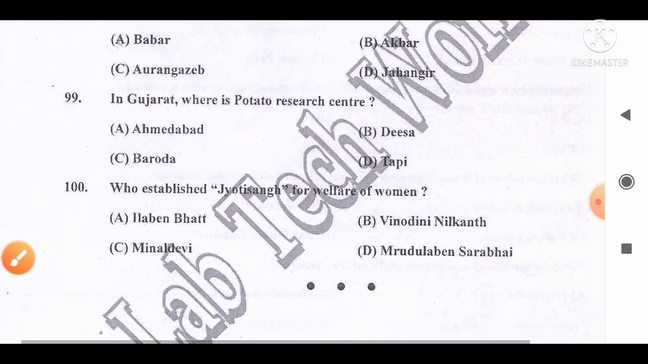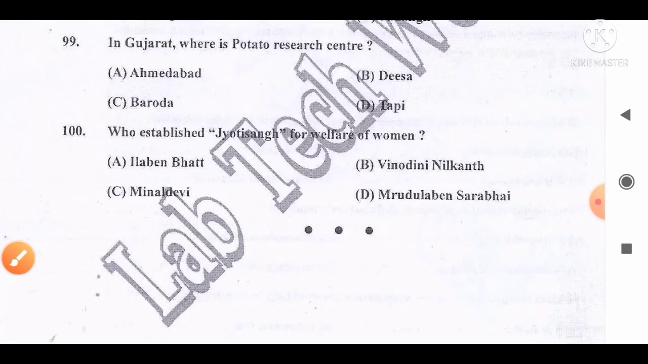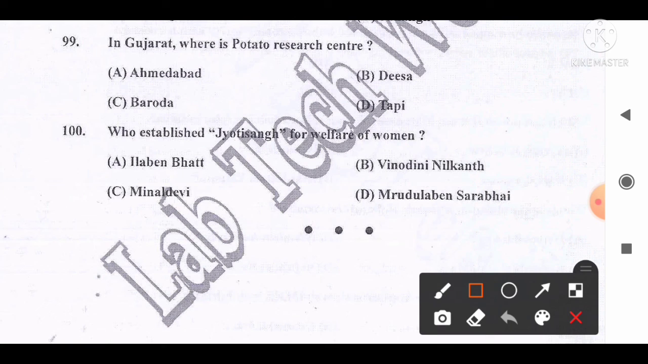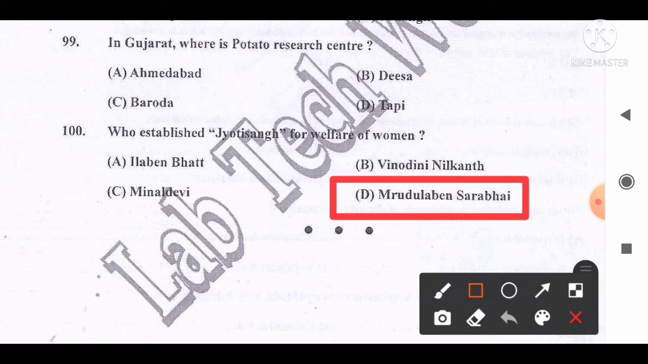Move to the next and last question of this question paper. Question number 100. Who established Jyoti Sangh for the welfare of women? The options are A, Ilaben Bhatt, B, Vinodini Nilkant, C, Minal Devi, D, Mrudulaben Sarabhai. And the correct answer for this question is that it was founded by Mrudulaben Sarabhai for the welfare of women. So option D is the correct answer for this question.